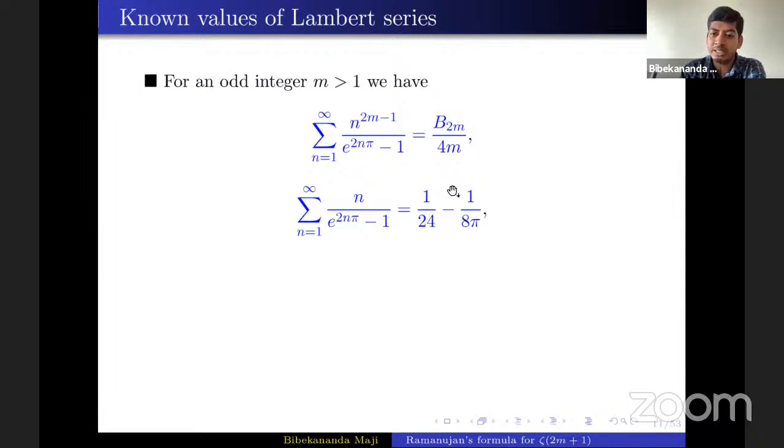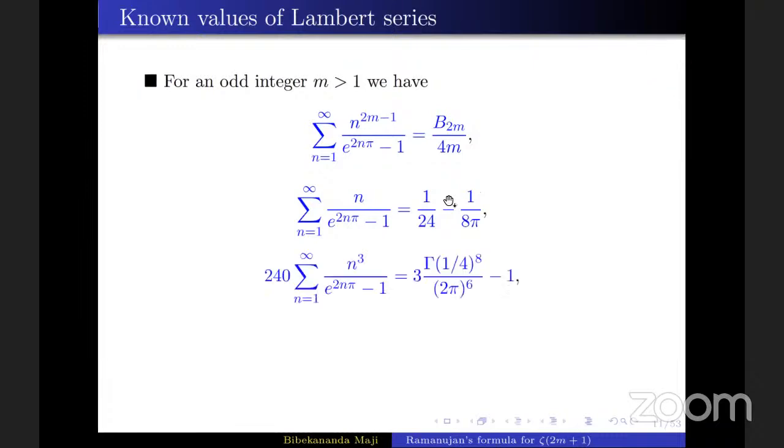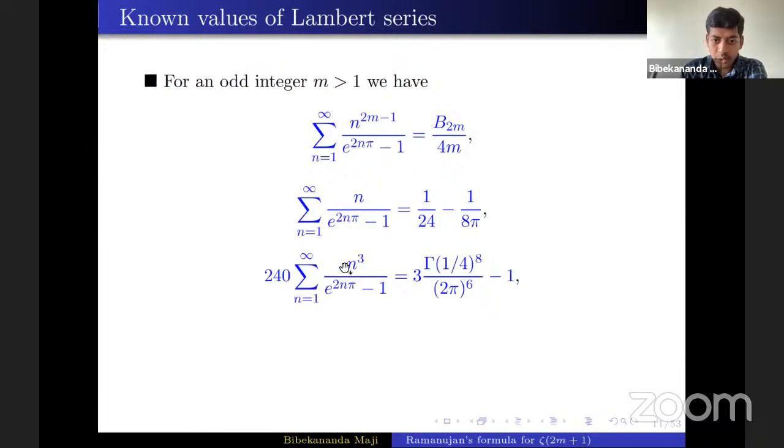Since pi is transcendental, this series is a transcendental number. Now this is not quite easy. One cannot obtain this from Ramanujan's identity immediately. One needs a little effort to obtain this. This comes from the special values of Eisenstein series.